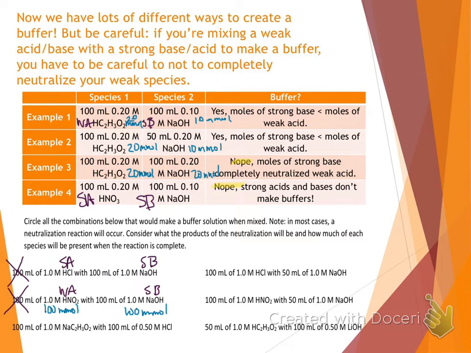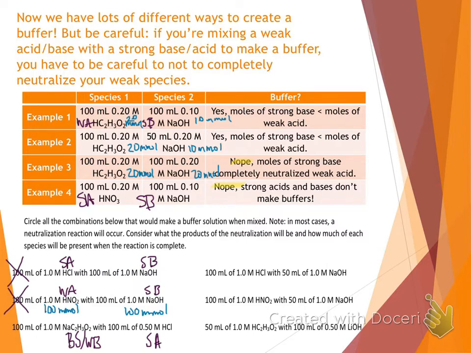All right, looking at the next one, we have sodium acetate. Well, that's a salt. But salts can be acidic, basic, or neutral as well. That sodium ion came from sodium hydroxide, a strong base. Acetate came from acetic acid, which is a weak acid. Strong one wins, so this must be a basic salt. And HCl is a strong acid that we're mixing that with. So we have a weak base in our basic salt with a strong acid. So this can be a possible buffer.